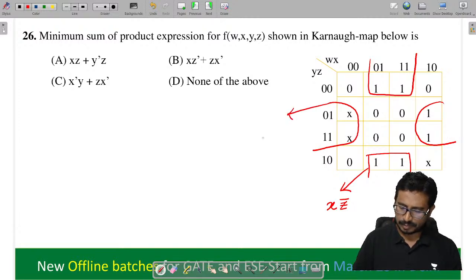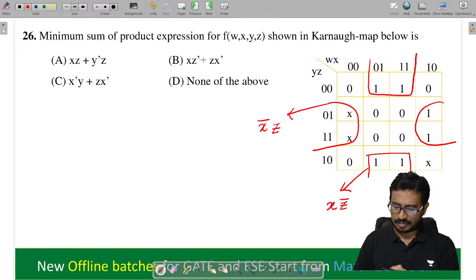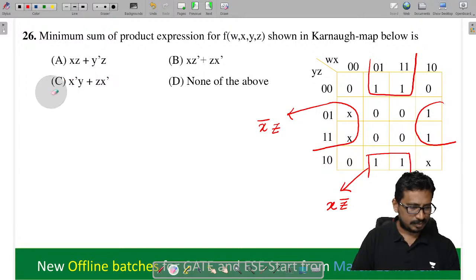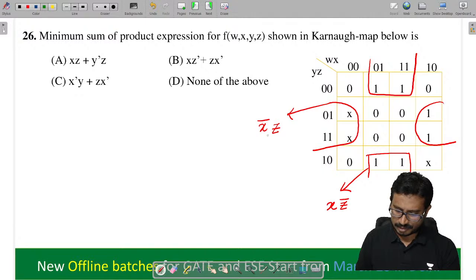Next, here what will we get? X bar Z. So what's the option? Tell me. C, na? What, C or B? What is the option? X Z bar. This is option B. Sorry.